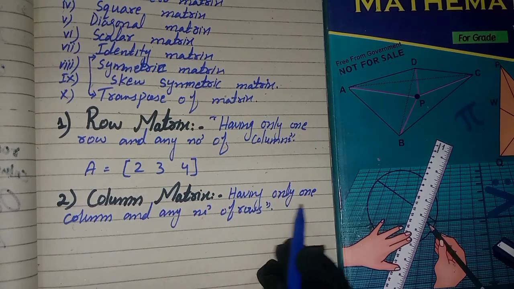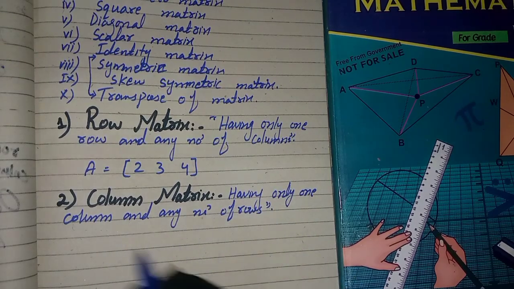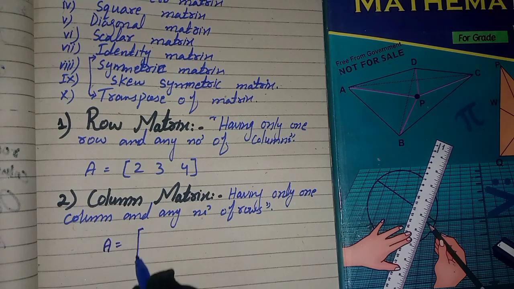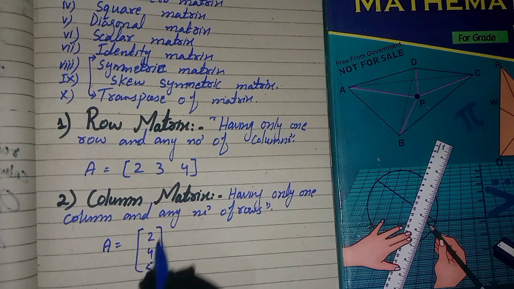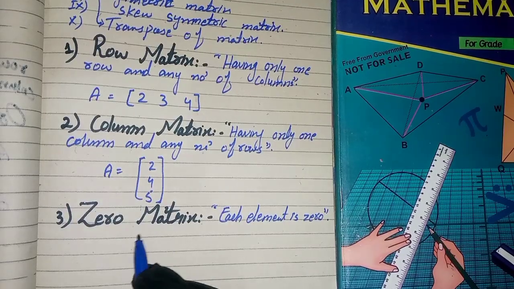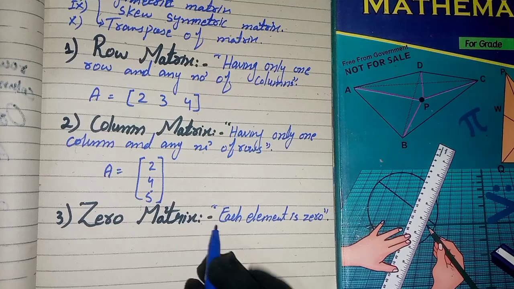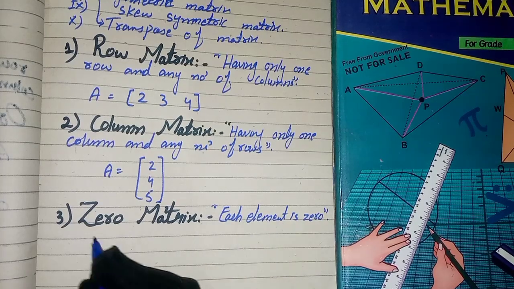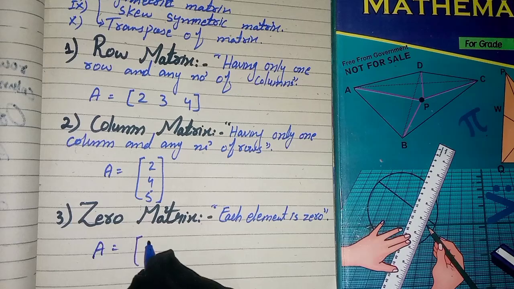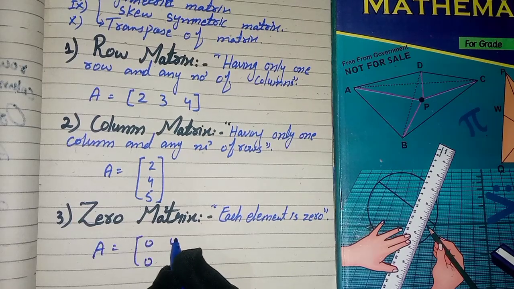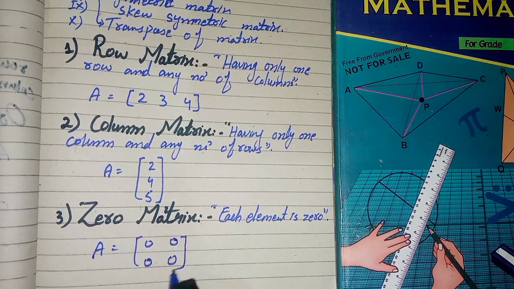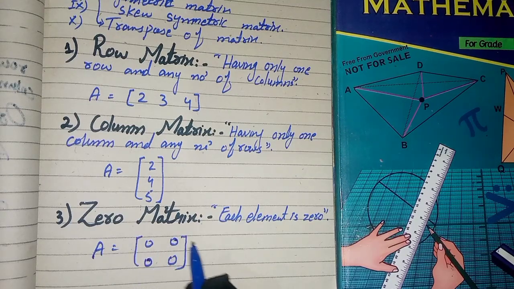Column matrix: a matrix having only one column and any number of rows. For example, 2, 4, 5. This is a column matrix having only one column. Here rows are 1, 2, 3 but the column is 1. Zero matrix or null matrix: each element is 0. For example, matrix A is 0, 0, 0, 0. This is called a zero matrix because every element is zero.